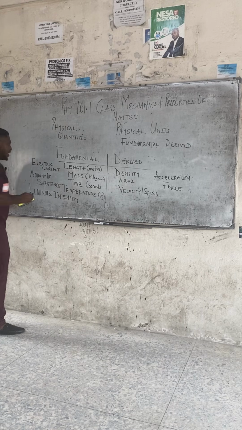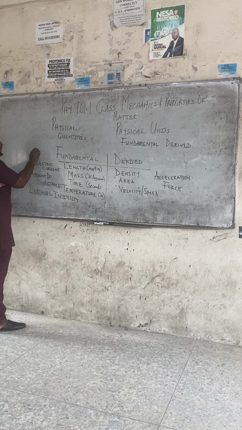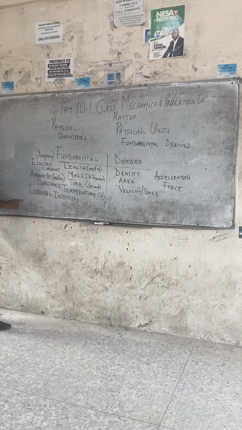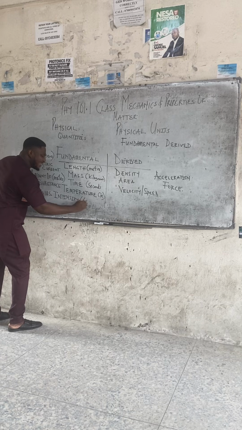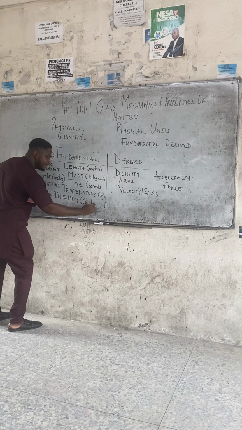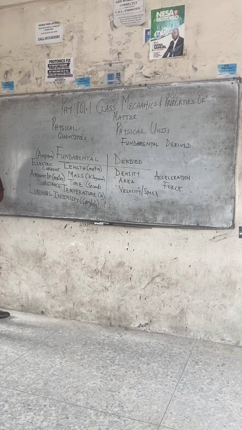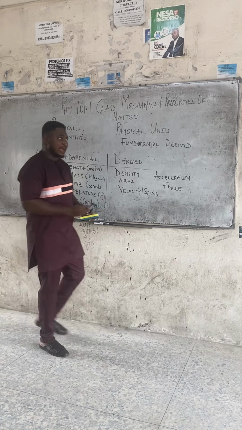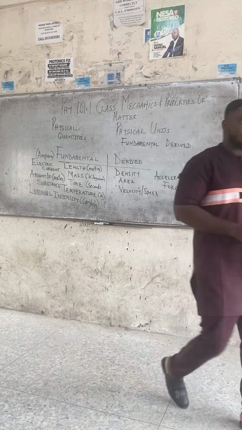Now, electric current: the unit for electric current is ampere. The unit for amount of substance is moles. Amount of substance is measured in moles. Luminous intensity is measured in candela.